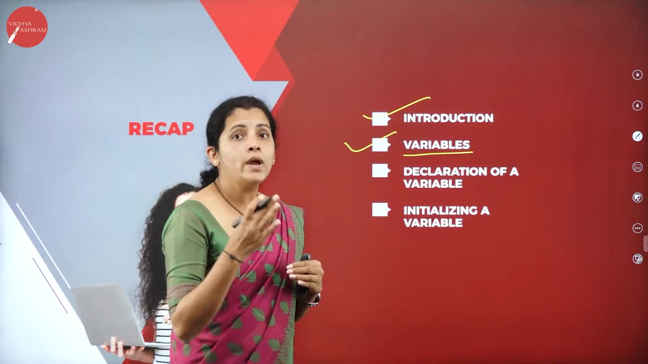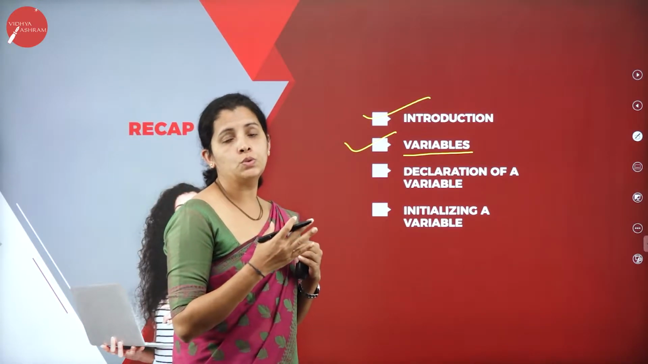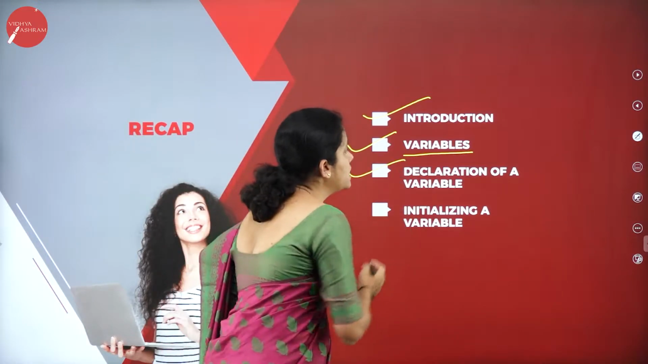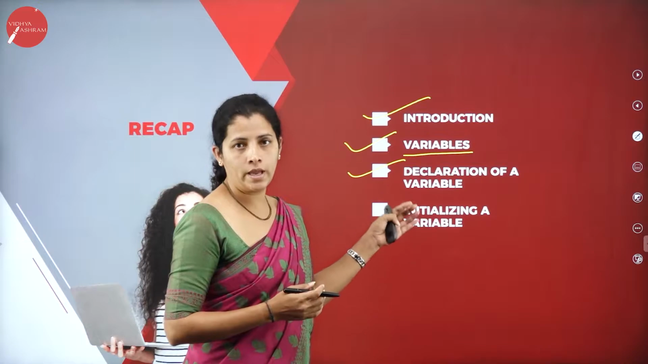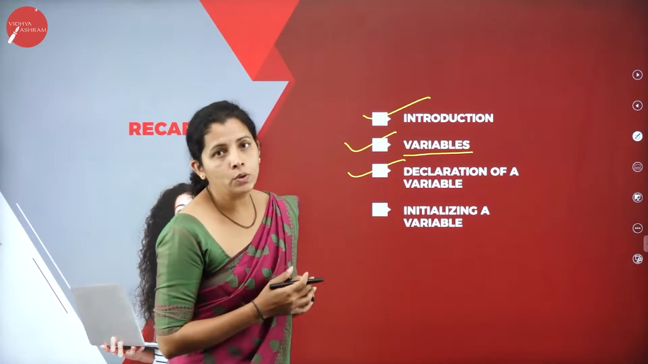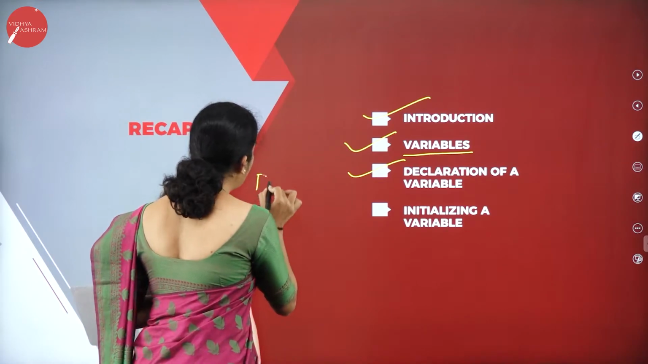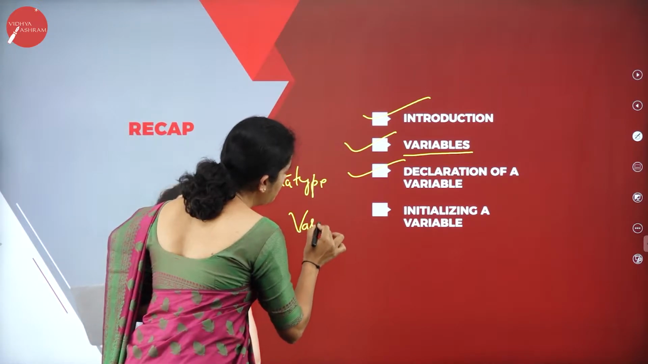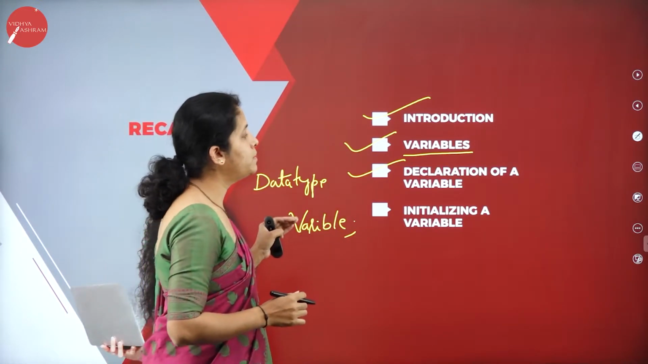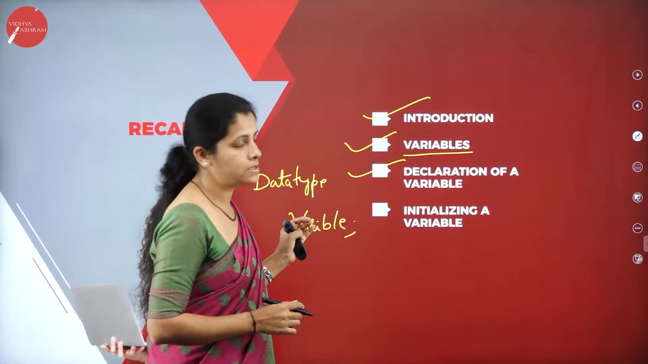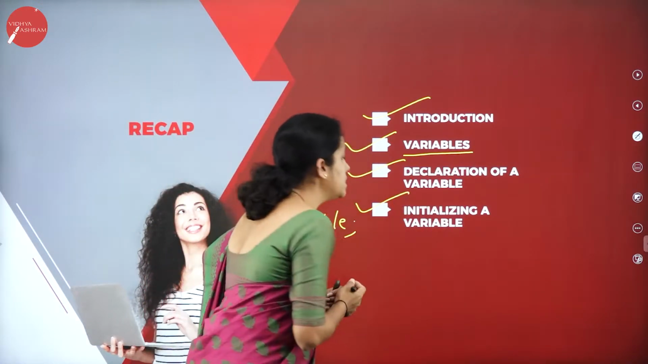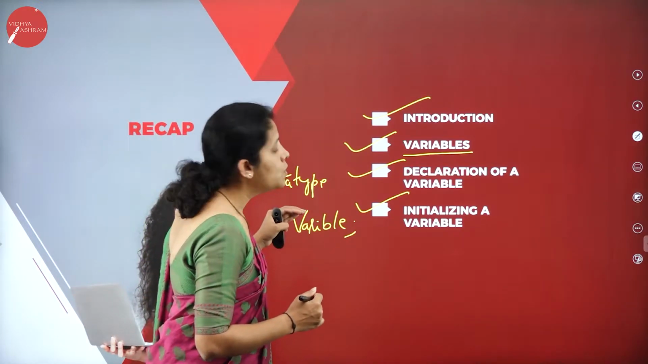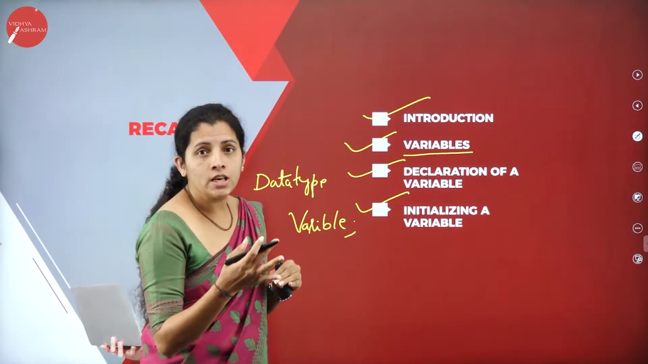So here variables are mainly used to denote the memory address. Then we had discussion regarding how to declare the variable. How can we declare the variable? That is with the help of data type, then specify the variable name. This is the way you can declare the variables. Then we had discussion regarding how to initialize a variable. Now we learned how to initialize the variable.